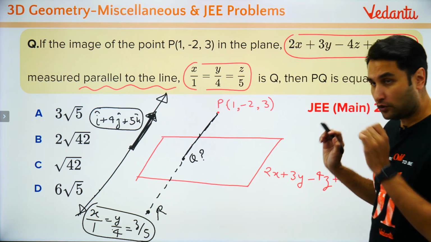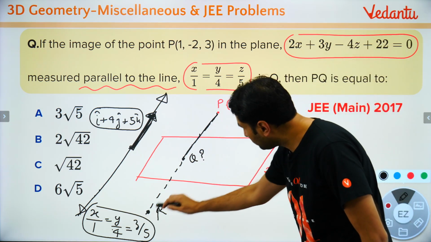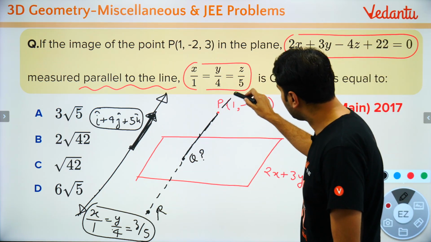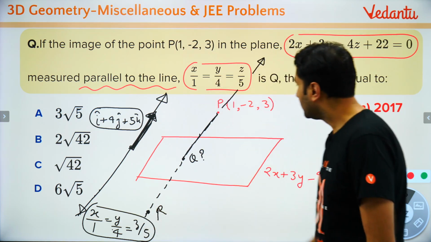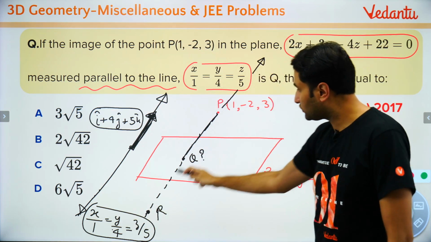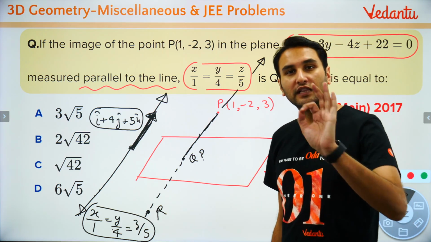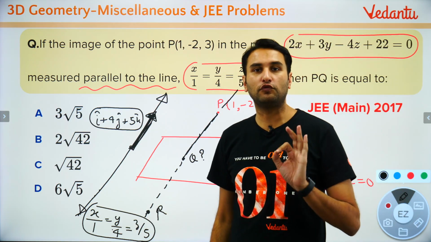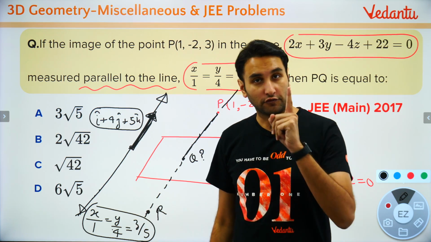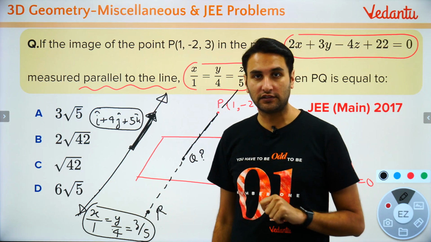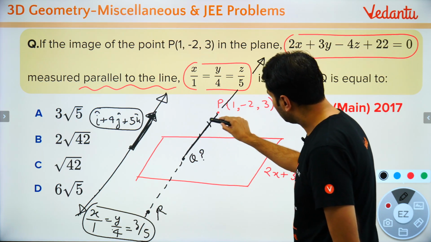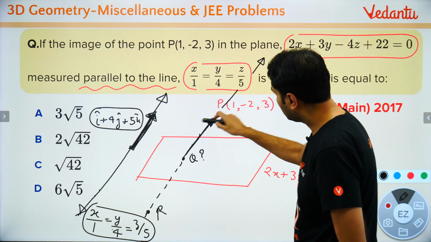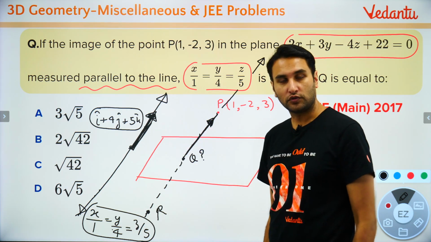Now, अब मैं क्या करता हूँ? Can you write down the equation of this line? Imagine अगर ये भी एक line होती तो. Imagine if this was a line. Could you have written down the equation of this line? बच्चों, एक लाइन के लिए क्या चाहिए होता है? What do you want to create a line? One point and direction. तो direction तो ये रही. I know the direction. This direction is same as this direction. Yes or no?